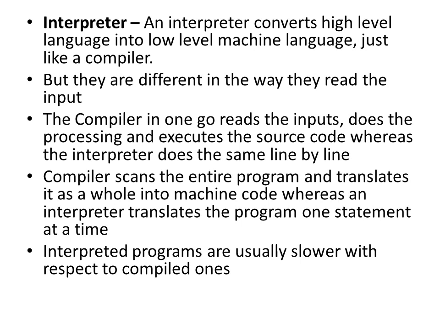So at a particular point of time, only one statement from the program is executed by the interpreter, but the compiler takes the whole program and executes it. The interpreted programs are usually slower with respect to compiled ones.